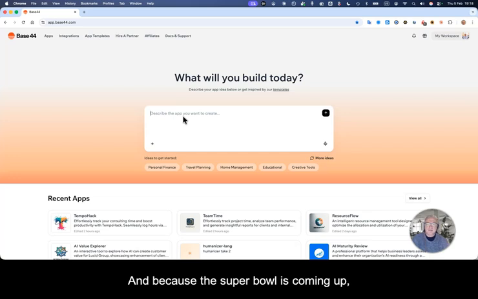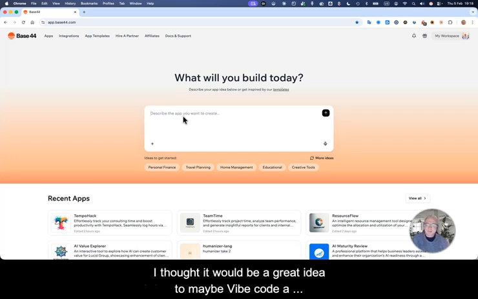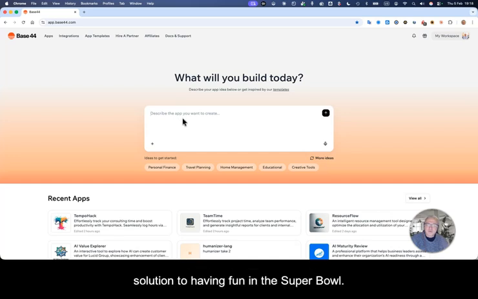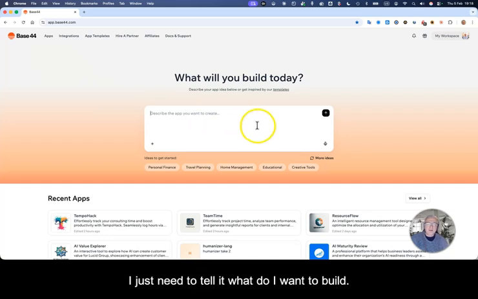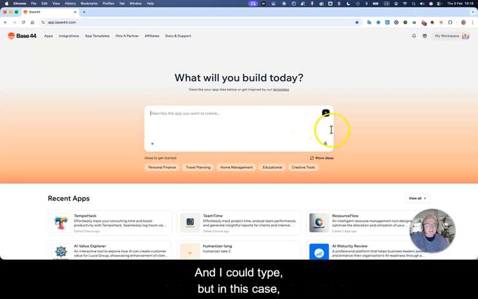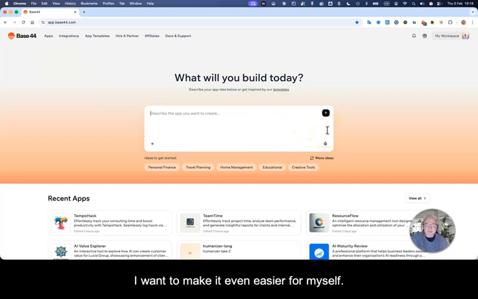And because the Super Bowl is coming up, I thought it would be a great idea to maybe vibe code a solution to having fun in the Super Bowl. So I'm on the Base 44 platform. You'll have a link in the description. And what I need to do once I've signed up, I just need to tell it what I want to build. And I could type, but in this case, I want to make it even easier for myself.